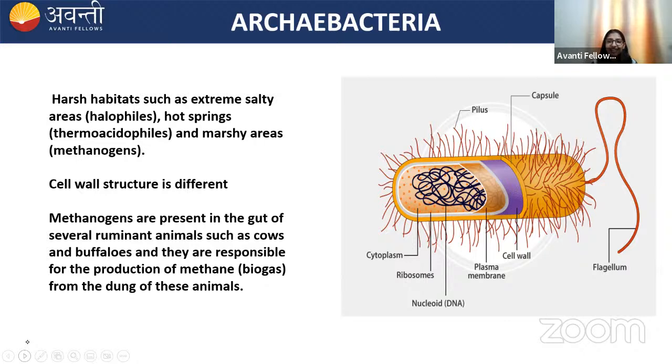And why they can survive in these adverse conditions? Because their cell wall structure is different from the eubacteria or the true bacteria. And we know that the methanogens, they are also involved in the production of biogas, the methane gas, which is released in the biogas. It is produced by the methanogens. Methanogens, they are also present in the gut of the cattle, like cows and buffalo.